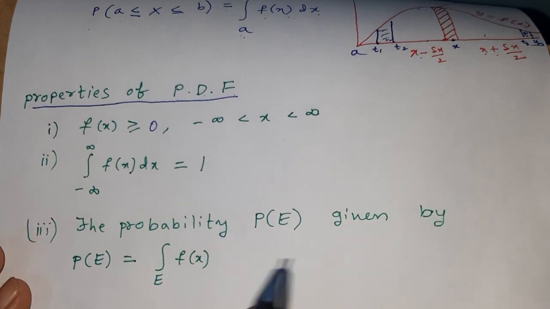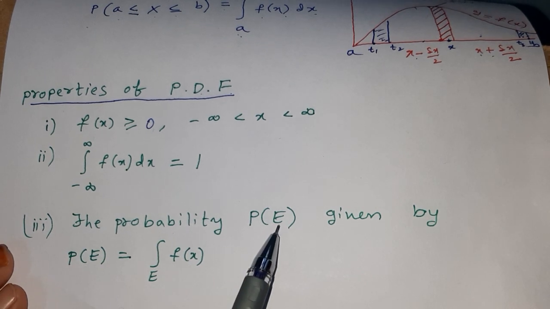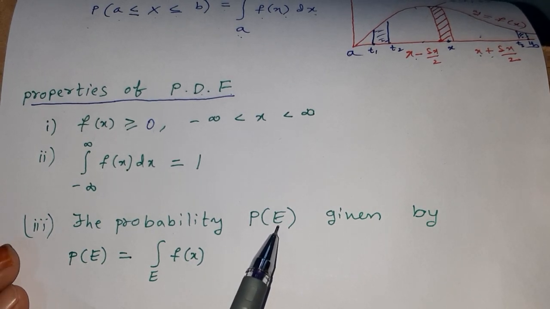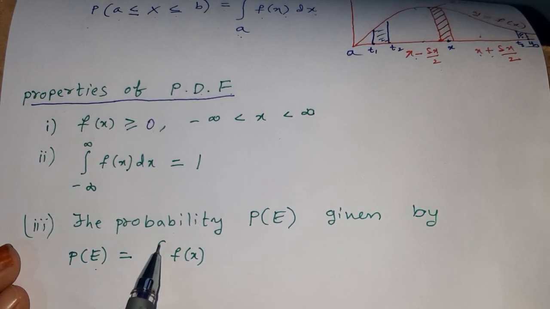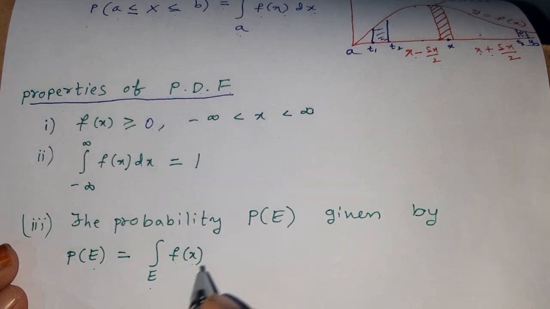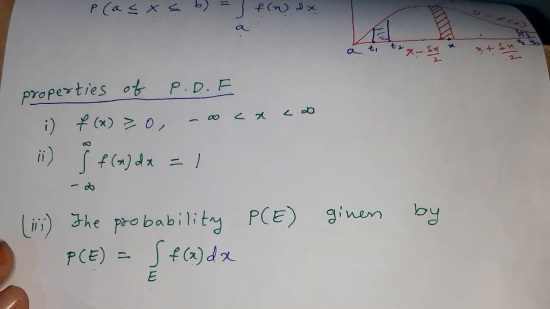Now, if capital E is an event, the probability of that event, P of E, is given by P of E equal to the integral over that interval E of f of x dx.